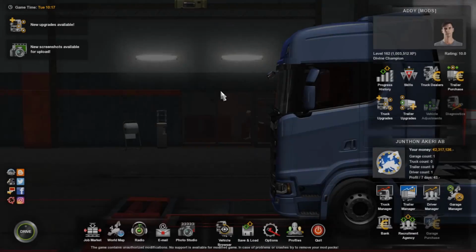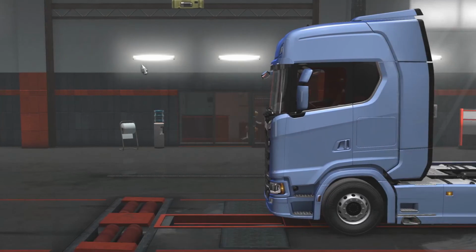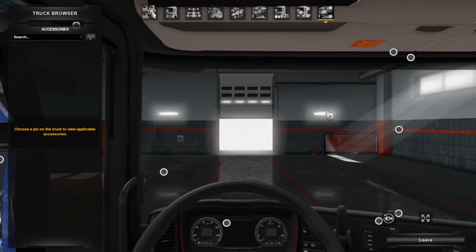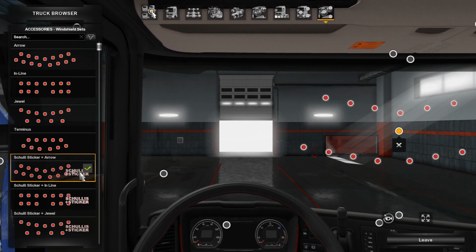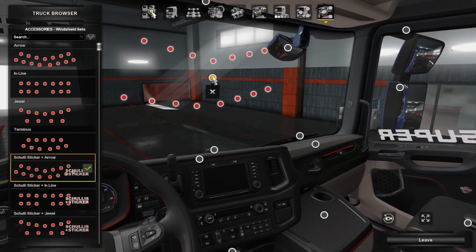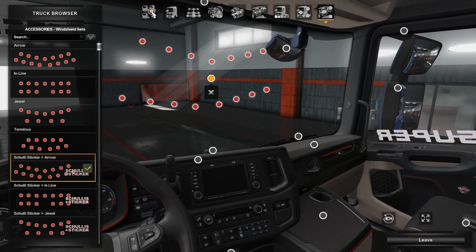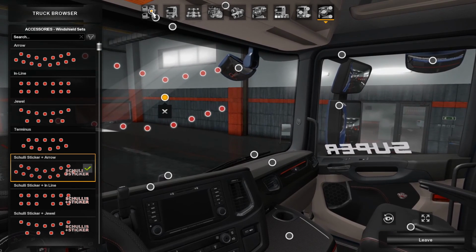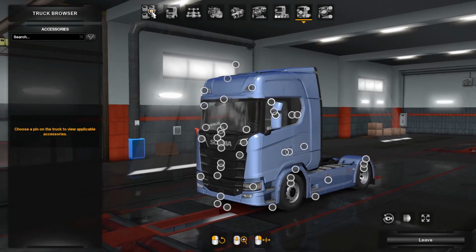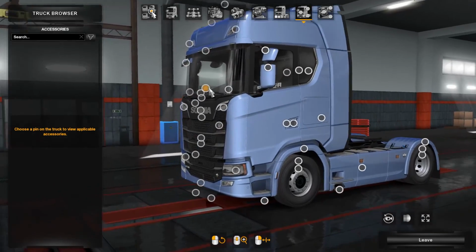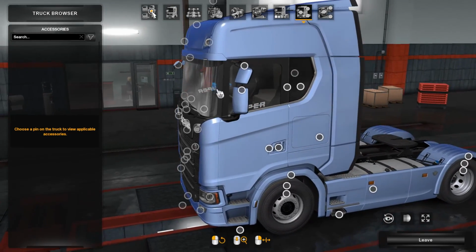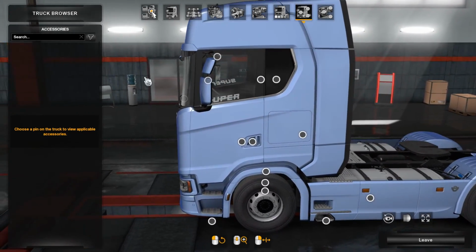Just work on Scania. So it's going to work on every truck. Let's try this one. And here. And that works too. So if you don't have this dot here, that means you need to have the cabin accessory DLC from Steam. But I'm not sure. So if it doesn't work for you, let me know in the comments on my video what your problem is.